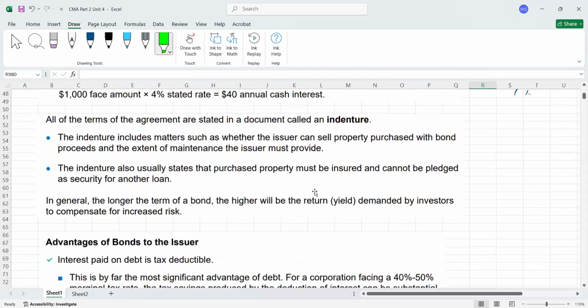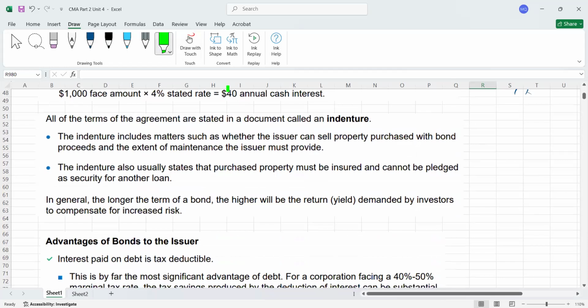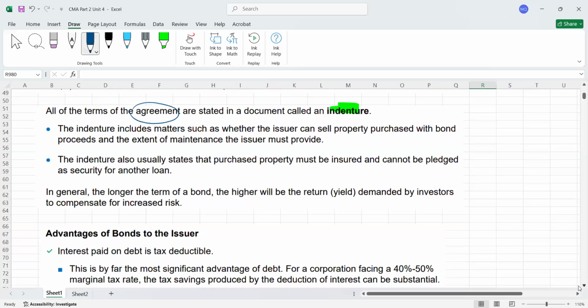Now, guys, this is what I told you. I have already explained to you what a bond indenture is. Bond indenture is actually an agreement, a piece of paper, digital or paper based, in which all terms and conditions are written, like what's the face value, what's the interest rate, frequency of interest payments, maturity period, covenants, and any other terms and conditions. All the terms and conditions are written on this paper. That's called a bond indenture.